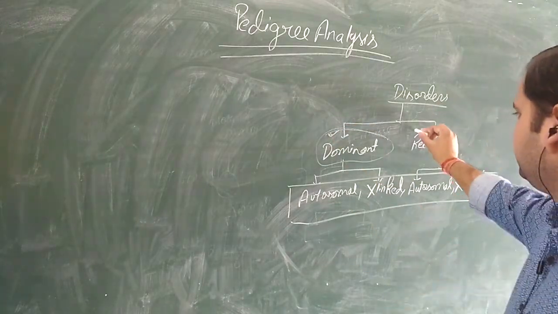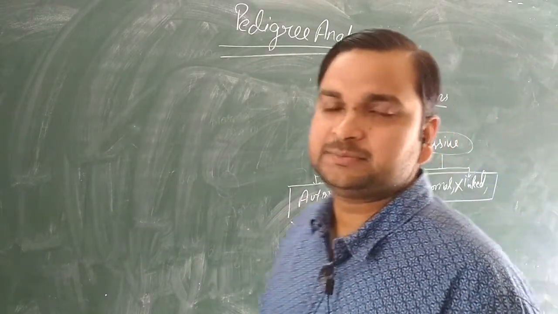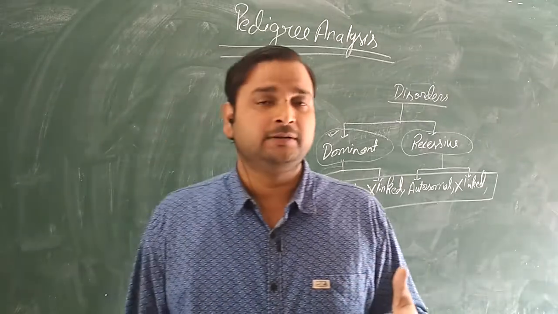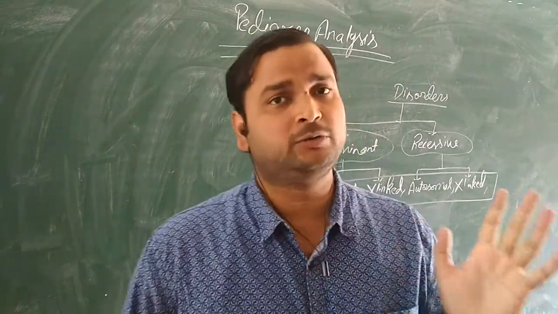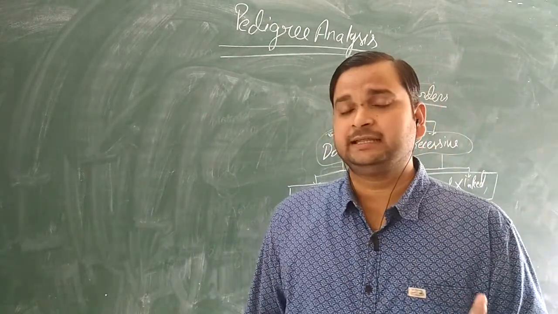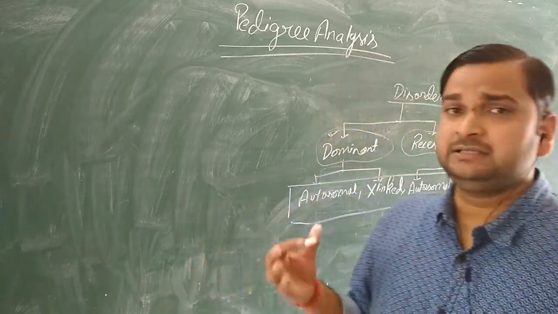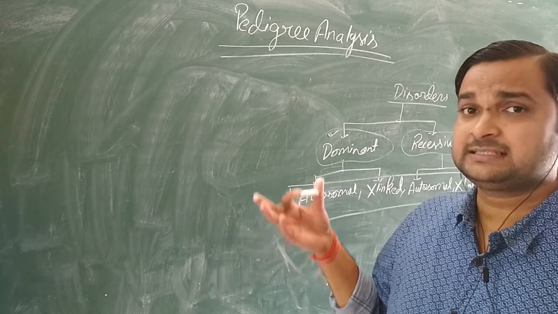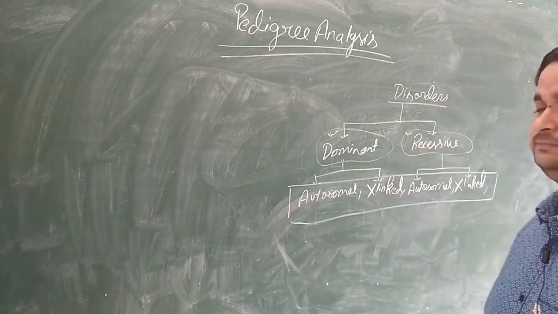Then, what will be the recessive disorder? If any disorder is transmitted from parents to offspring by skipping a generation, meaning suppose the parents were normal and their children are affected, so the generation is getting skipped because the parents were normal, then that disease will be recessive.